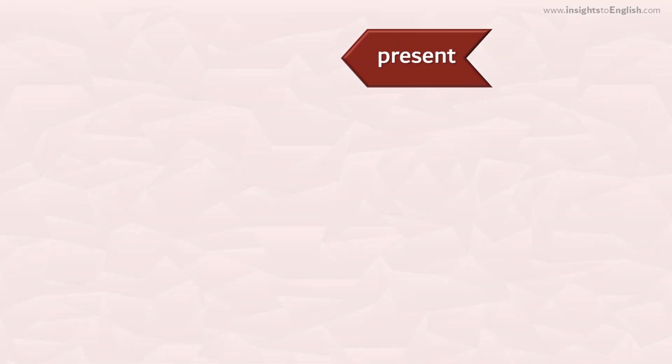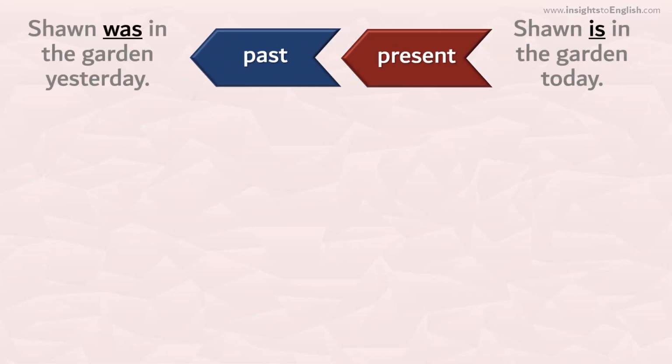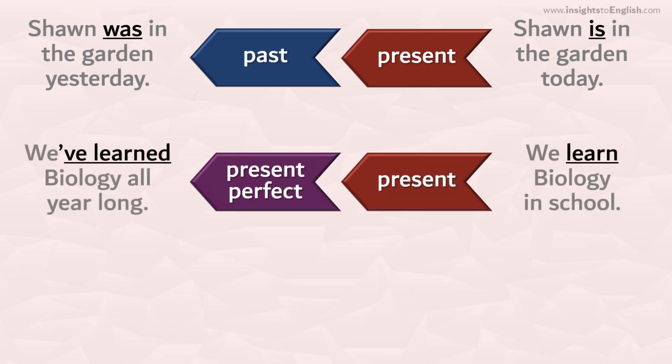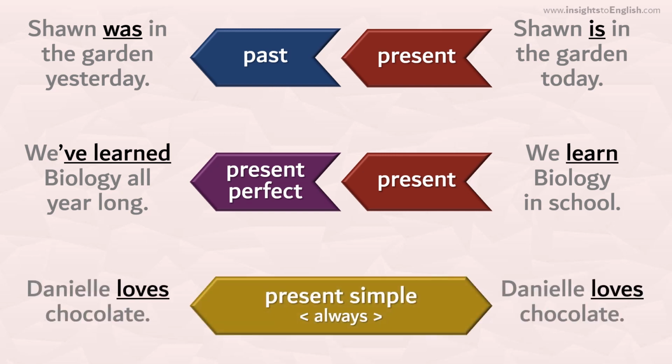When it moves backward, it may become past since that moment is gone now. But if that verb isn't finished yet, or if its effects are still relevant, then we use present perfect. Then again, a present simple verb expressing something that's always true is probably still true, so it should remain in the present simple form. Think about it like this. Forget that the verb used to be present and just consider how it's used now. That will tell you what tense you need, just like any verb that isn't backshifted.